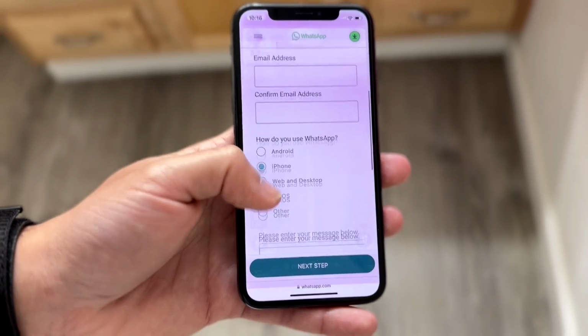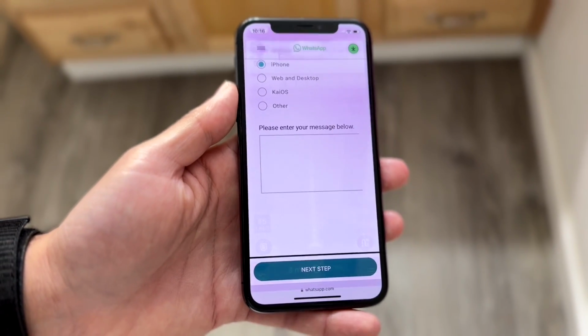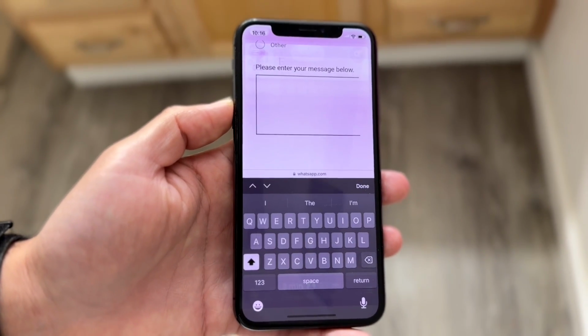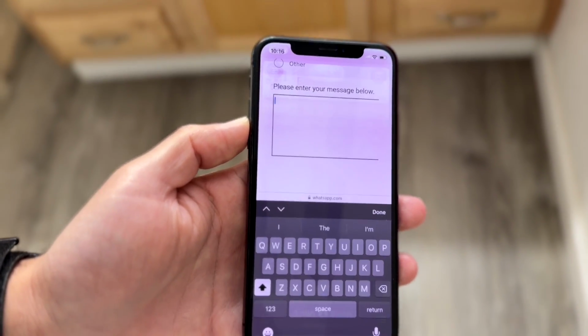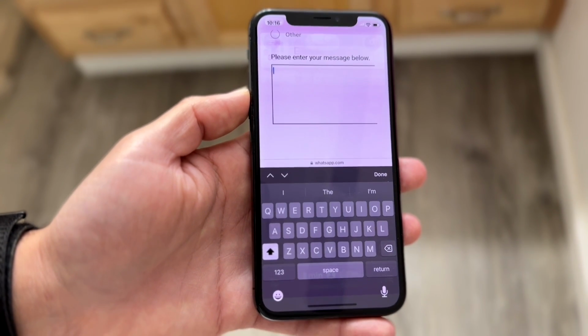Now, where it says, how do you use WhatsApp, you can say whatever, and then you can enter your message below. You're going to want to write something like, hey, I was on WhatsApp, my account got banned, and it should have never been banned. I request a review, it's still banned, whatever. You can just come up with whatever you can.